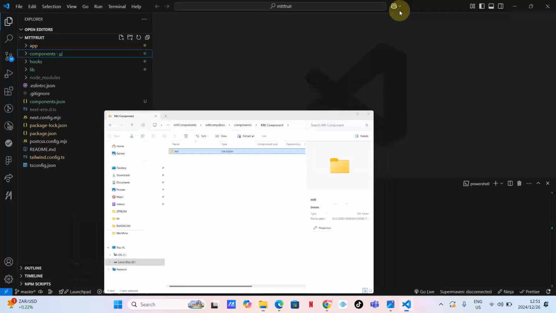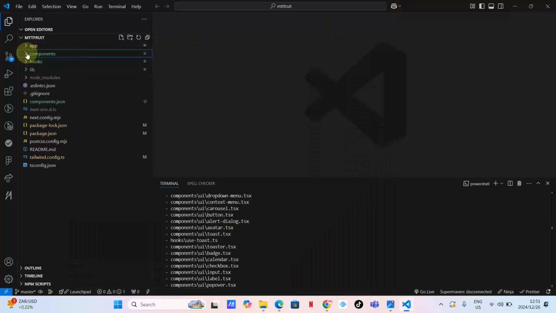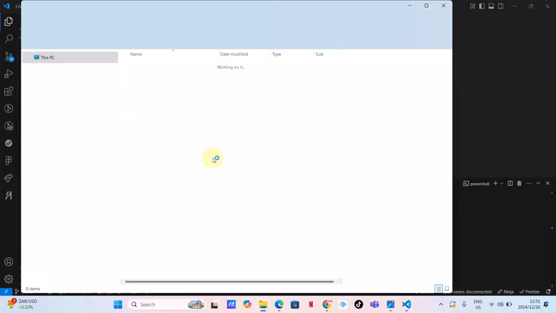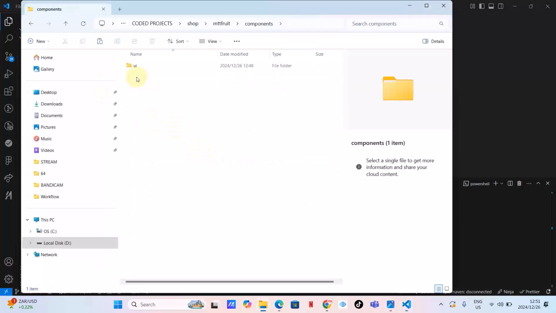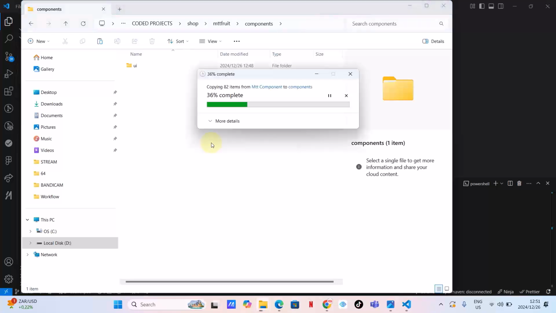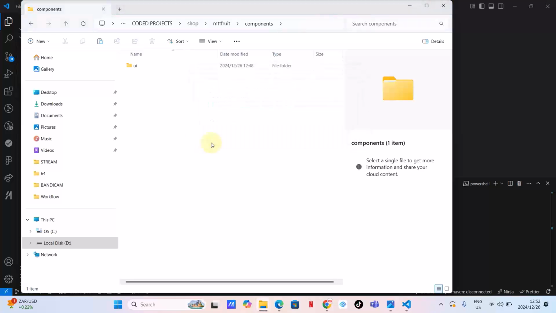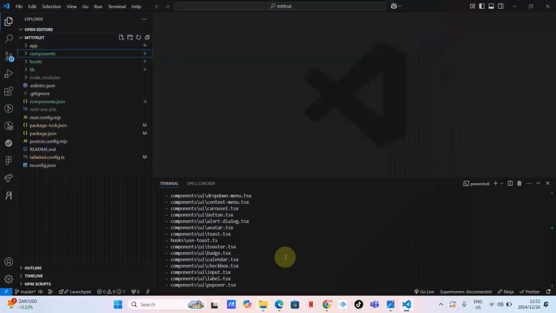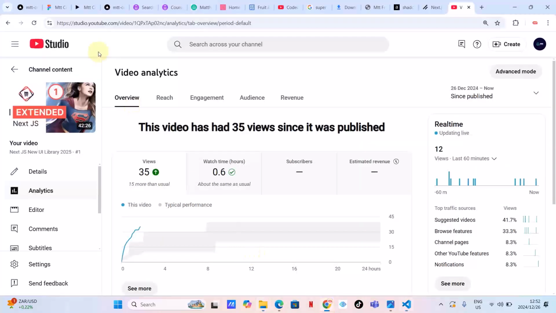Okay, so to us this means installing. So this is what I'm going to do. Let me just reveal in Explorer, and then from then here on components, I'm going to paste this here. Okay, and that is it. You've just installed Mtt Components. Okay, if you click here, here are all the files and folders that I've created. So I think we are done with this step.